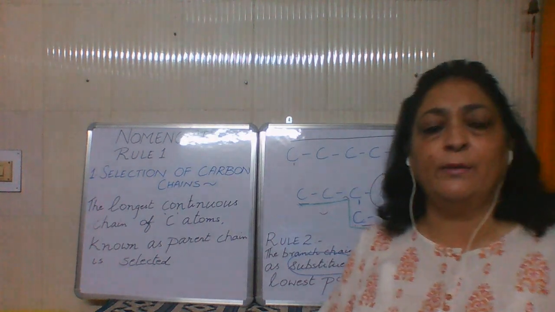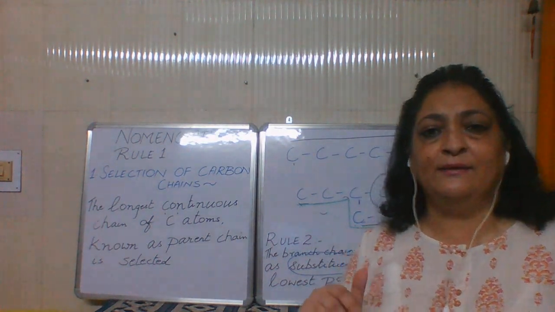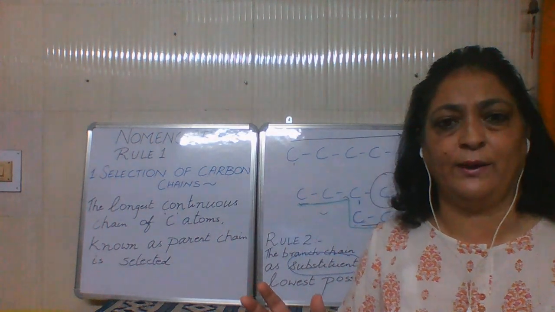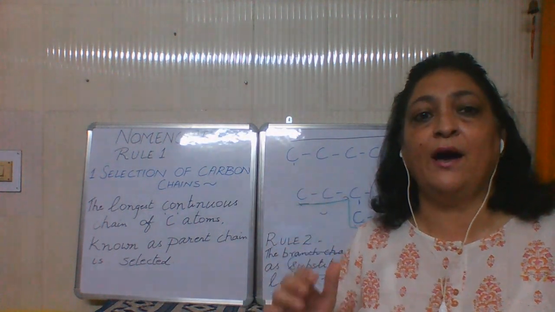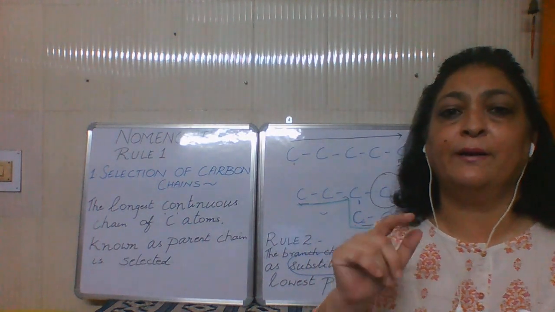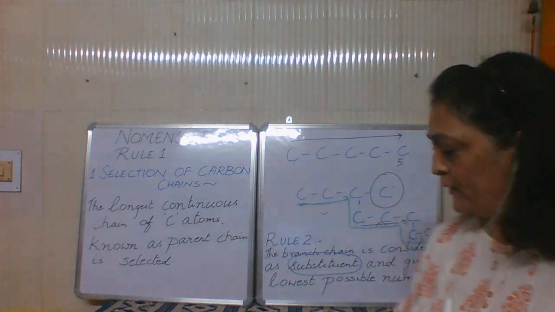Now what is rule number 2? Rule number 2 is that if any carbon does not come in our main chain, we consider it as a substituent. And now when we are numbering the chain, we have to see that the substituent carbon gets minimum number. So what does it mean?